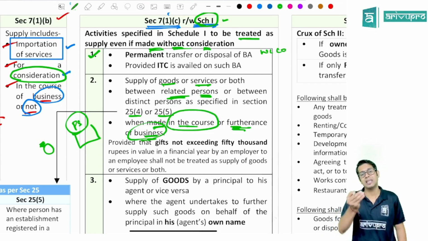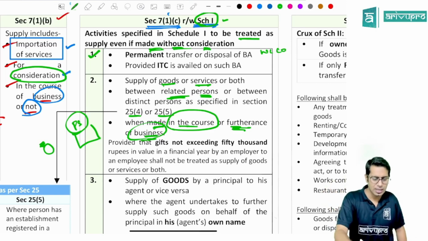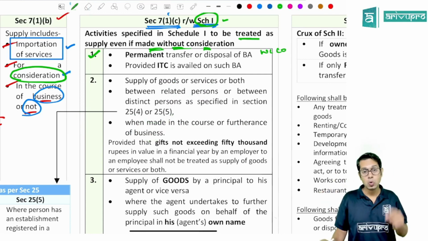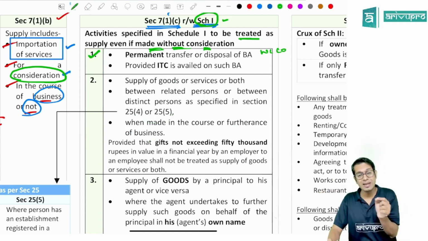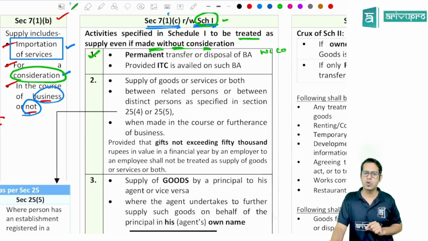So, if I give a free sari, I am a sari dealer. If I give a free sari, it is a supply. If it is any other product, then obviously it is not a supply. So I'll repeat once again, supply of goods or services or both between related persons or between distinct persons referred to in section 25(4) or 25(5).